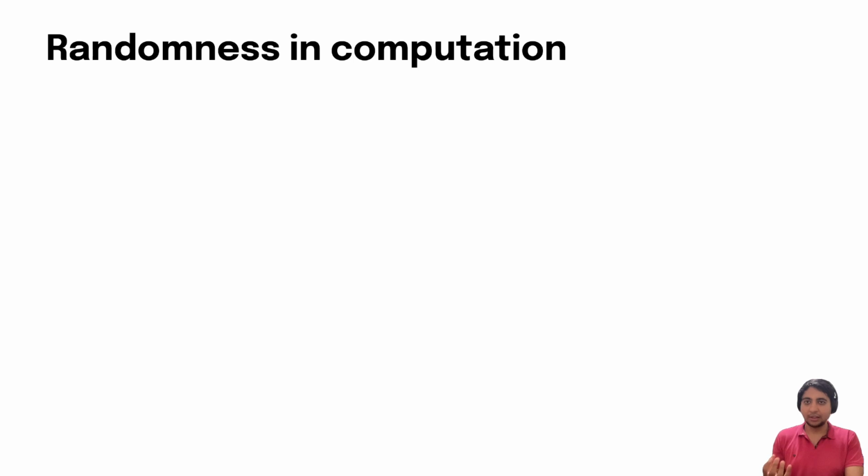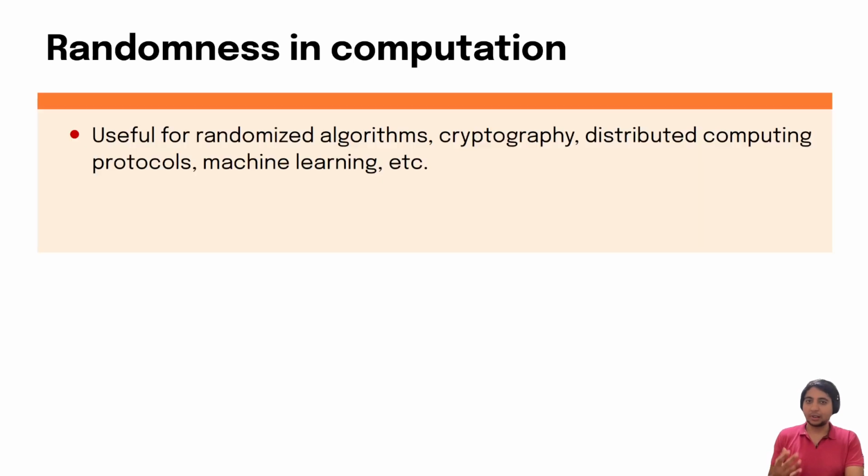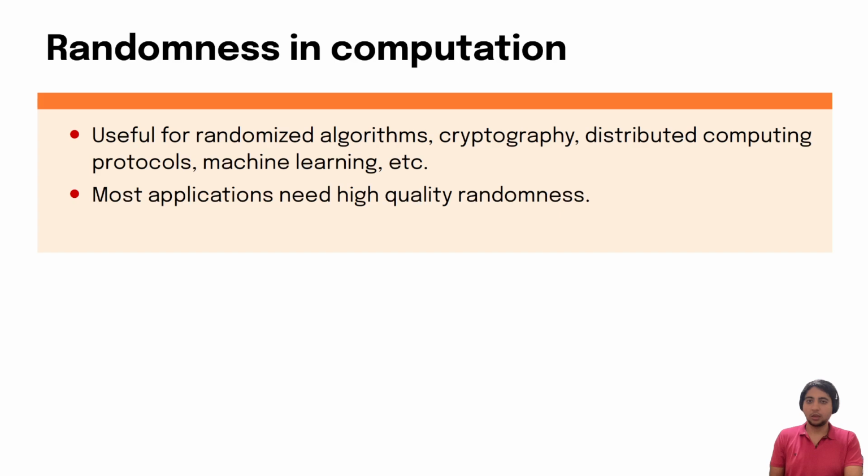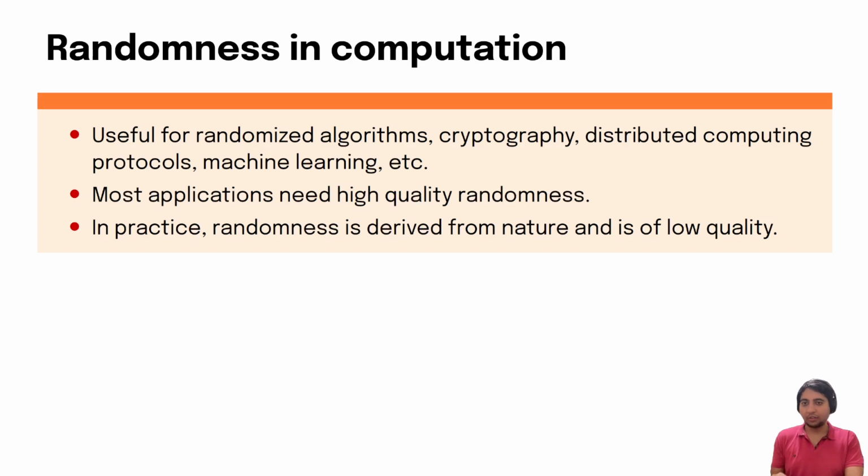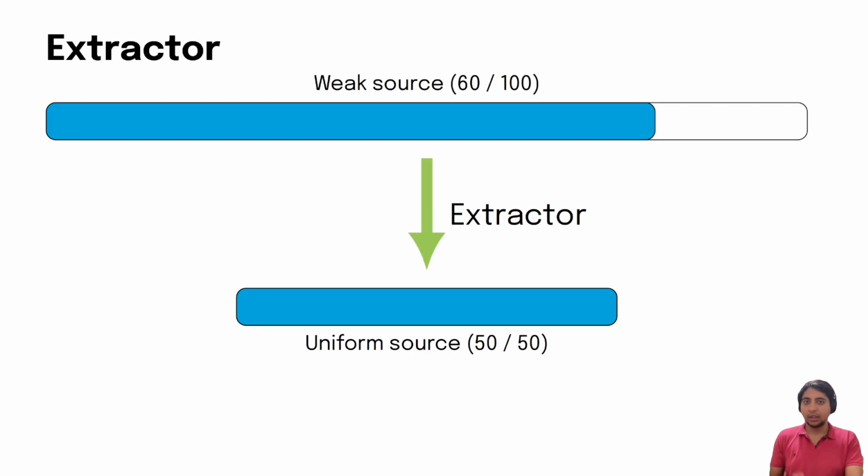We see that randomness is extremely important in computation. It is very useful for randomized algorithms, cryptography, distributed computing protocols, machine learning, and much more. Most of these applications require access to high quality randomness. However, in practice, randomness is derived from nature and is often of low quality. This motivates the notion of extractors. Extractors transform a weak random source into a uniform random source.